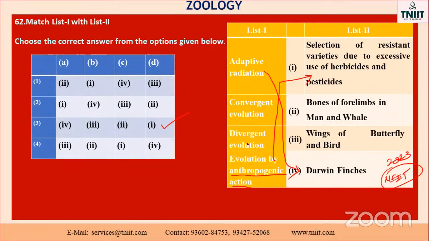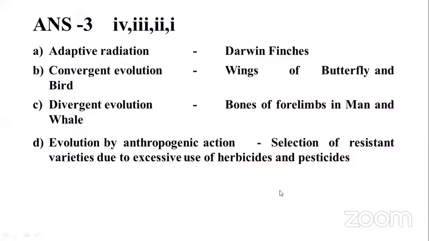2023. Okay, and the next one, what is the third one? Sorry, second one. Convergent evolution. Convergent evolution is which option? Third one. Okay, wings of butterfly and bird. The last one, which one, we already discussed. First one is the fourth one, second one, third one. So reversely it is given. See here, 4, 3, 2, 1. Okay, see the option, you will get the idea.